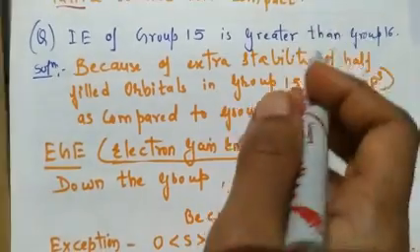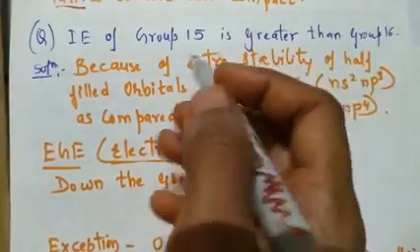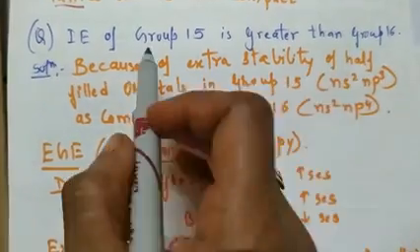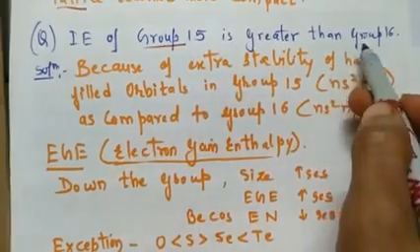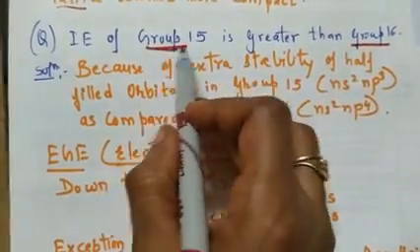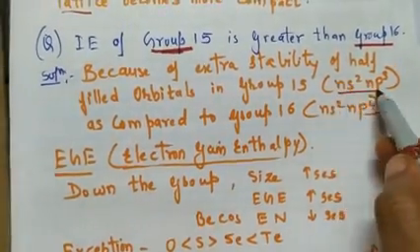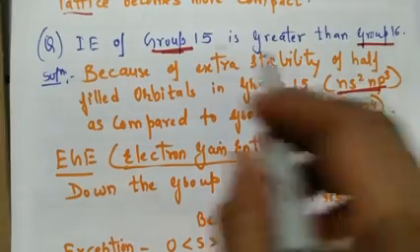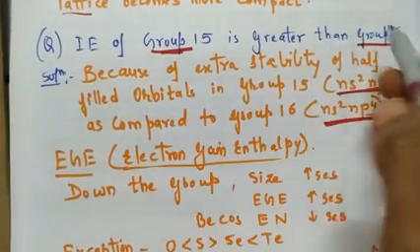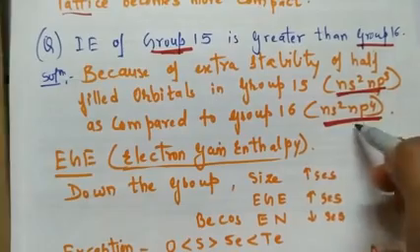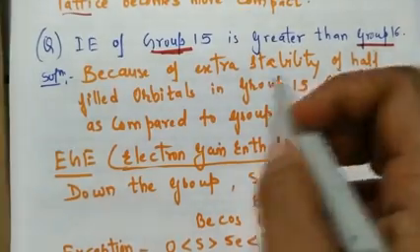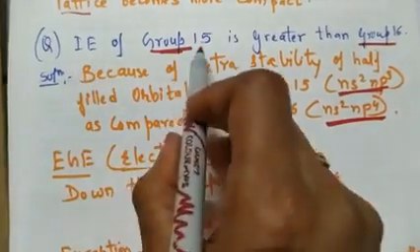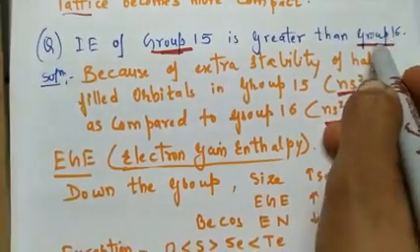You should know which are the members of group 15 and which are the members of group 16. When we talk about a group, the first thing that should come to mind is their outer electronic configuration, because the main difference between the two groups is its configuration, right? So the question is why ionization enthalpy of group 15 is greater than group 16.